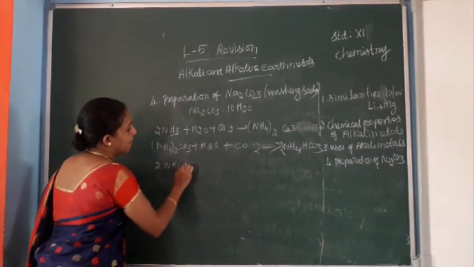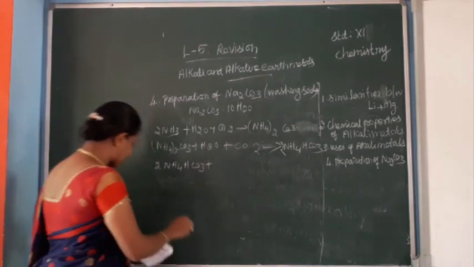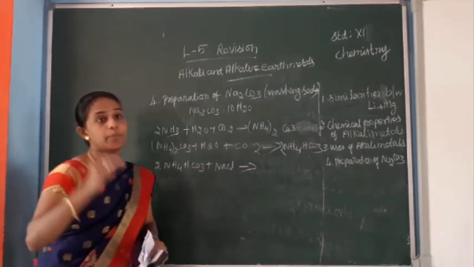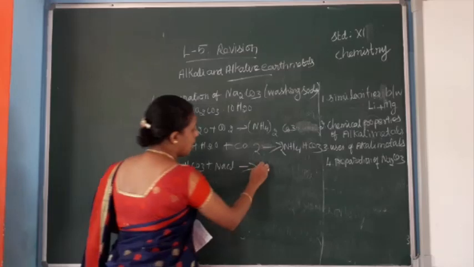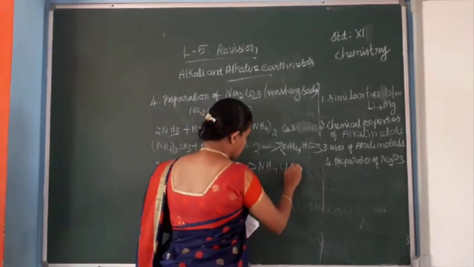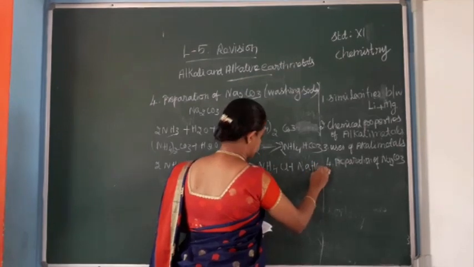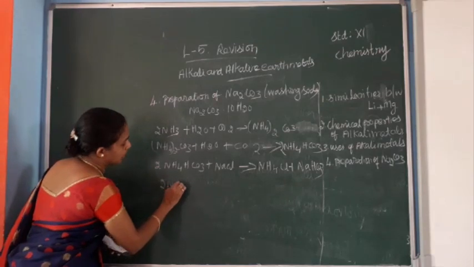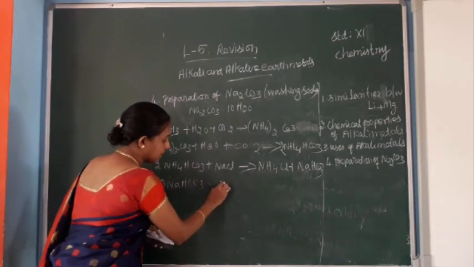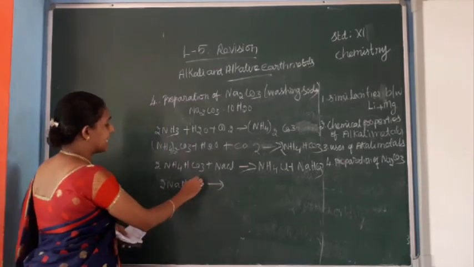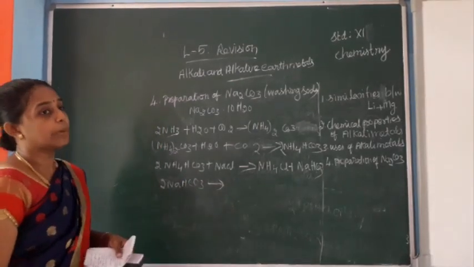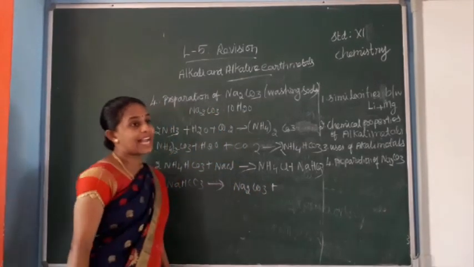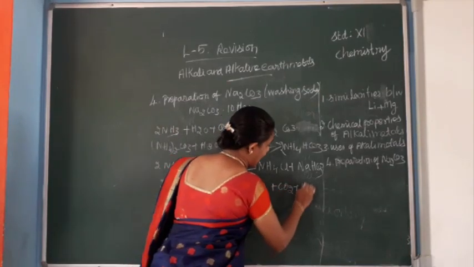This ammonium bicarbonate again reacts with sodium chloride. We will get ammonium chloride and sodium bicarbonate. This sodium bicarbonate decomposes. We will get sodium carbonate, carbon dioxide and water.